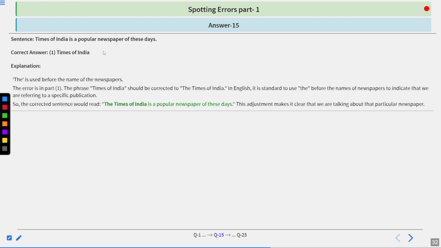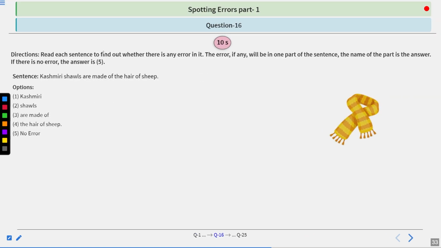Let's look at the next question. Kashmiri shawls are made up of the hair of sheep. Options are given below. You have to find the error. You have 10 seconds. I hope you have answered.